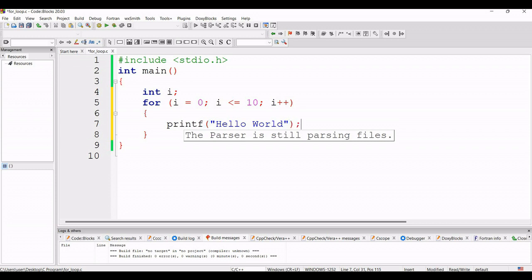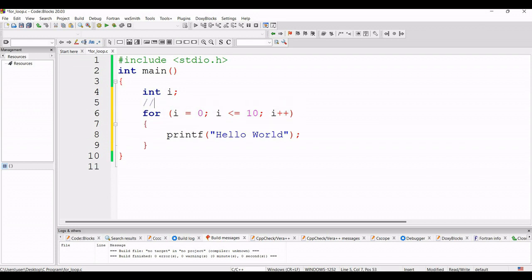So now I will discuss what is happening. First of all I have just initialized one variable. Here the name of the variable is i. Then I write one for loop, and what is happening inside the for loop? Inside the for loop there are three statements. The first statement is the initial value of i.